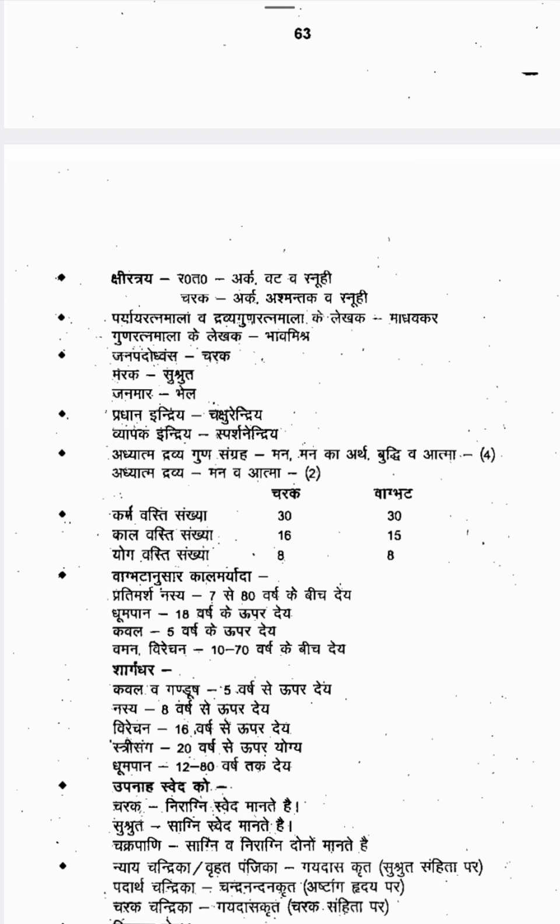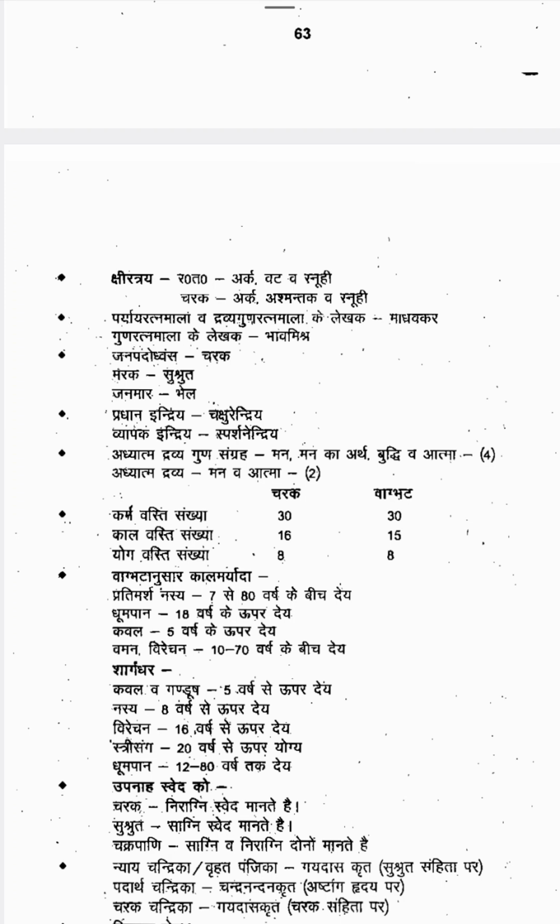Next one is Janapadodhwamsa. That term is mentioned by Charaka. Janapadodhwamsa means a condition that affects so many people, like corona, which affected so many countries. That type of epidemic condition is called Janapadodhwamsa. The term is mentioned by Charaka. The different term Maraka is mentioned by Susruta for epidemic disorders. Janamara is the term mentioned by Bhela. So these three terms indicate epidemic disorders.